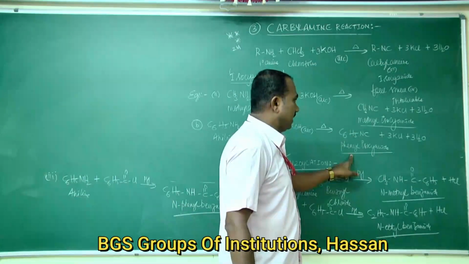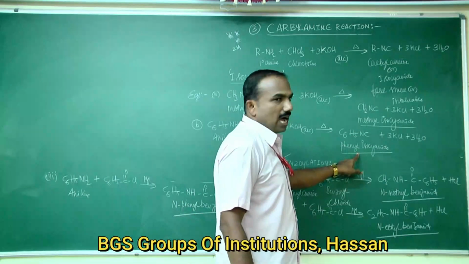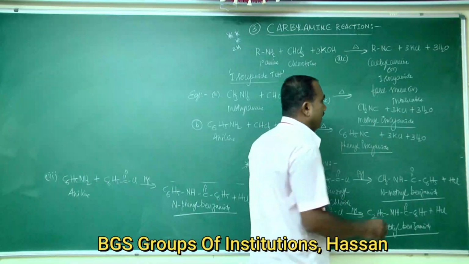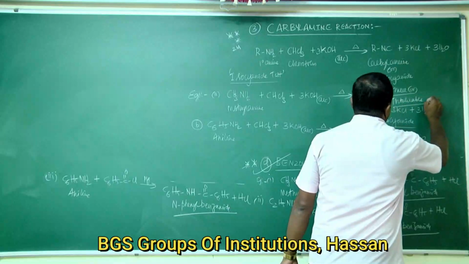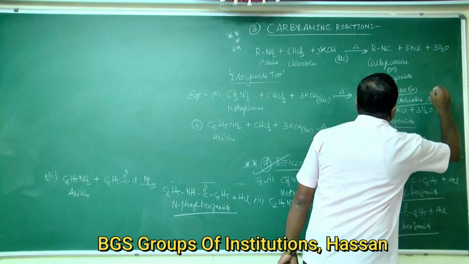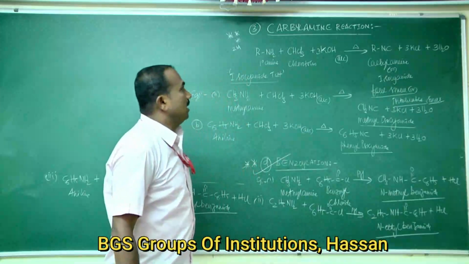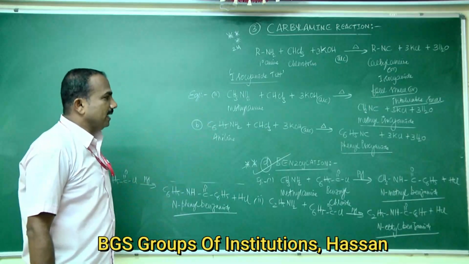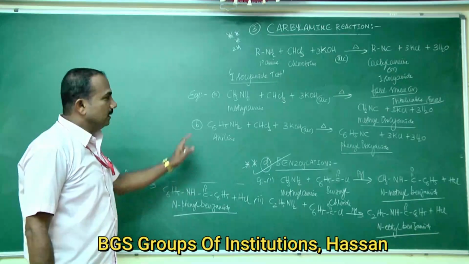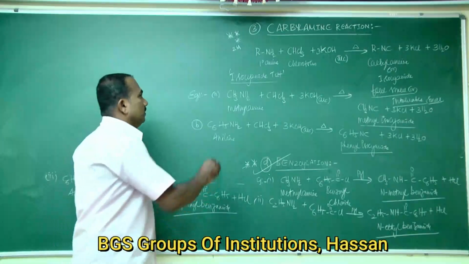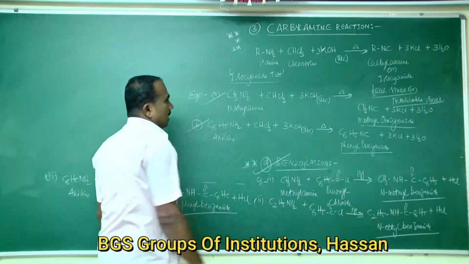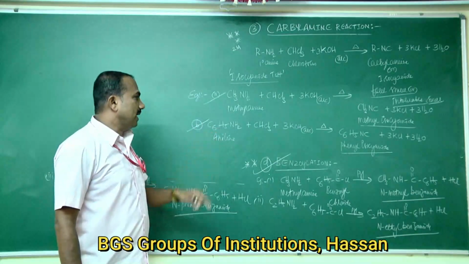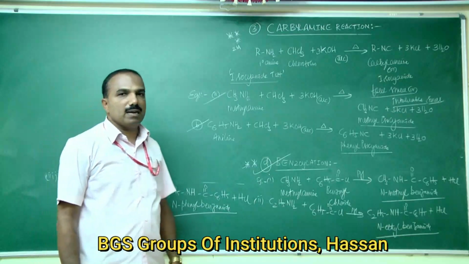This is methyl isocyanide. This is phenyl isocyanide, also called phenyl carbylamine or methyl carbylamine. Both have a foul or intolerable smell. This reaction is called the carbylamine reaction. So this is very important. You should learn both examples, that is the primary aliphatic amine as well as the primary aromatic amine. Thank you.